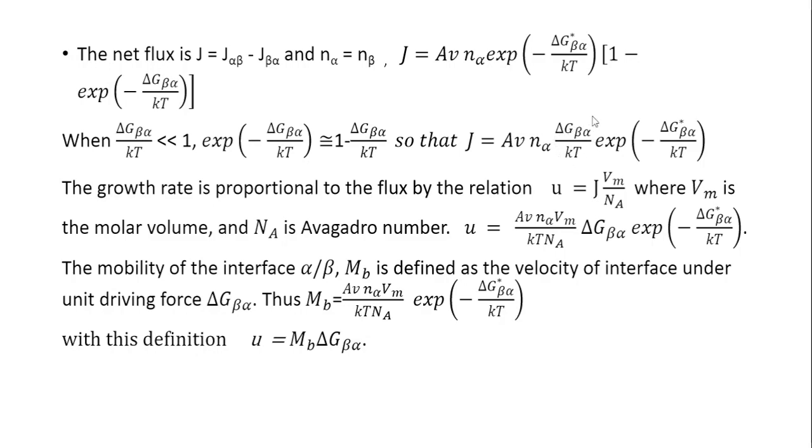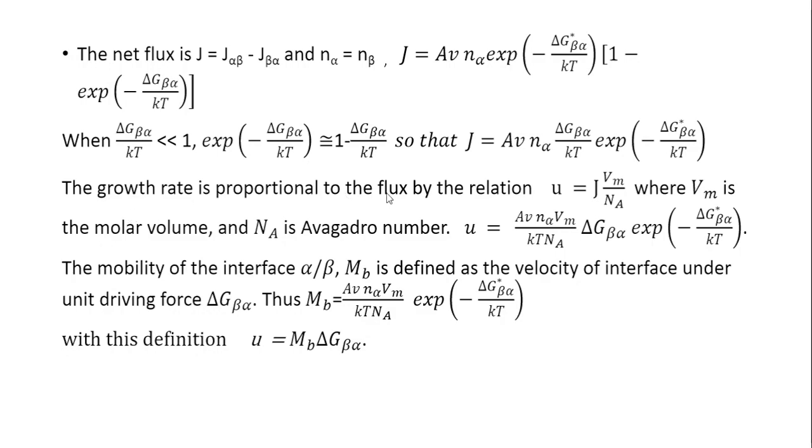So this is the driving force, and this is the term associated with the transition from beta to alpha. This is the interface barrier.